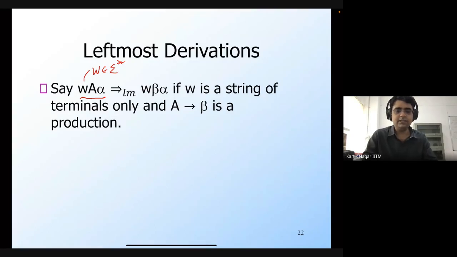So I'm going to replace A with its production rule. If you have a production rule of the form A generates beta, then from W A alpha, using a leftmost derivation, I will get the string W beta alpha, where I've just replaced A with beta. So this is a leftmost derivation. In a normal derivation, I would not be forced to pick A. I can pick any non-terminal, say one present in alpha as well. But in a leftmost derivation, I'm forced to pick the leftmost non-terminal in the string.